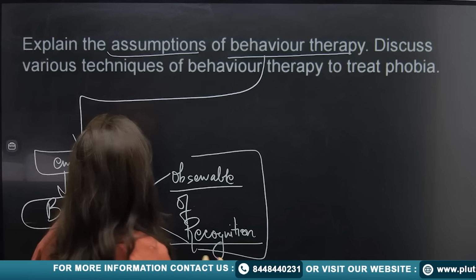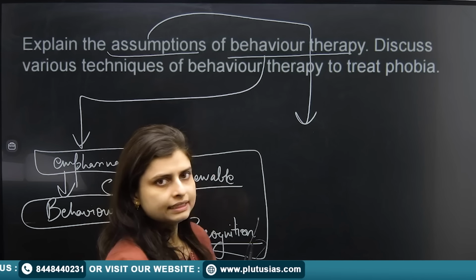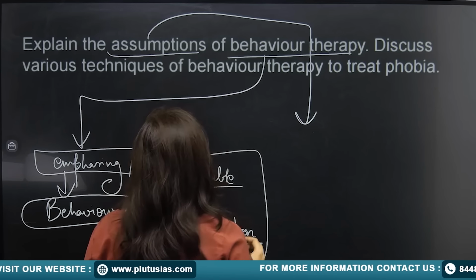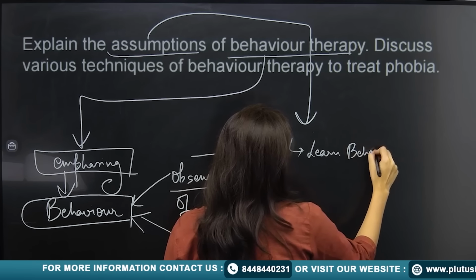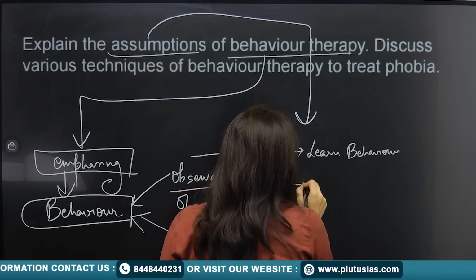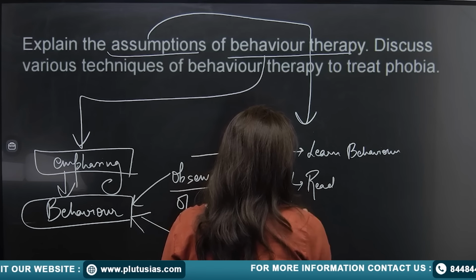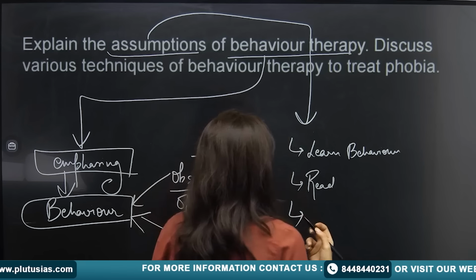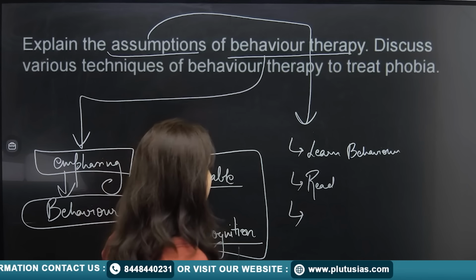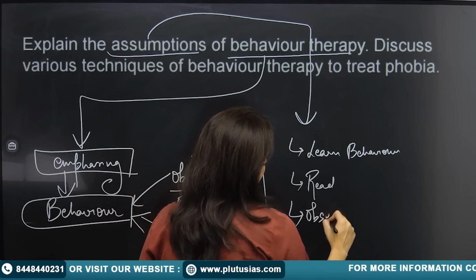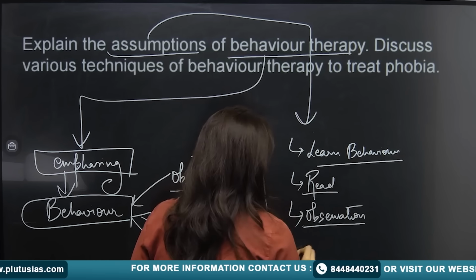So what are the assumptions? Based on reading and observing behavior, you are going to learn the behavior of the person. If you have a good reading tendency, you are going to read the person's behavior. You will see how the person is behaving, you are going to observe it. So you have this good observation.